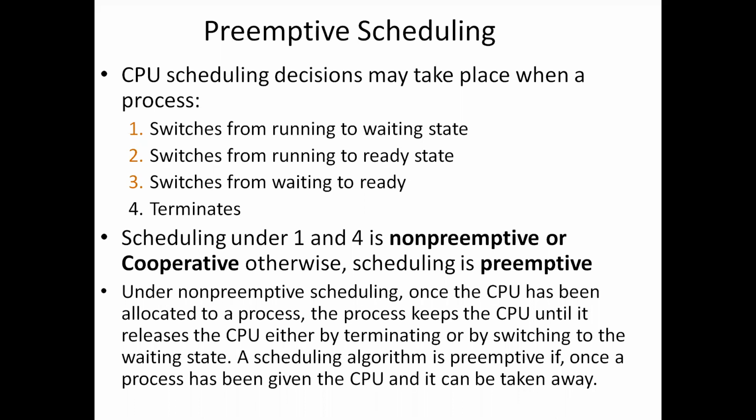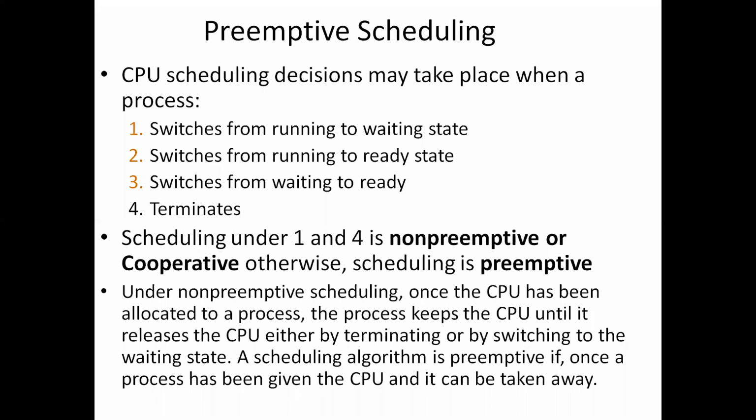If any IO request instruction comes, the process will switch from running state to waiting state.